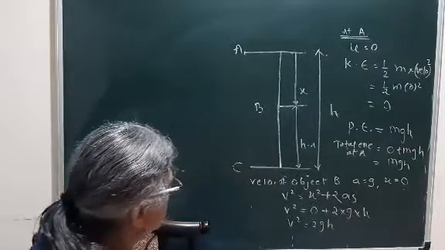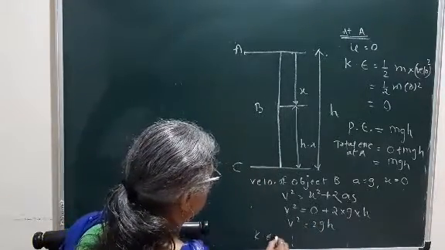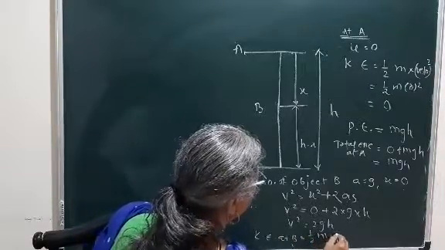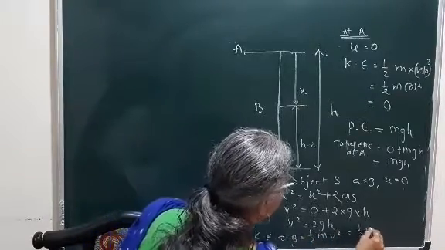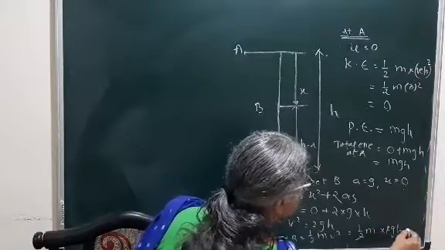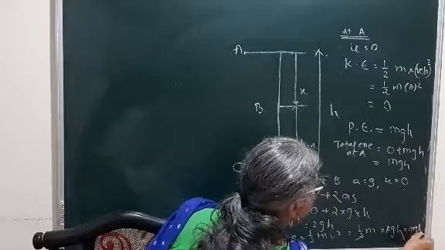So kinetic energy at B is half mv square, that is half m into 2gx. So this will get cancelled, so that will be mgx.